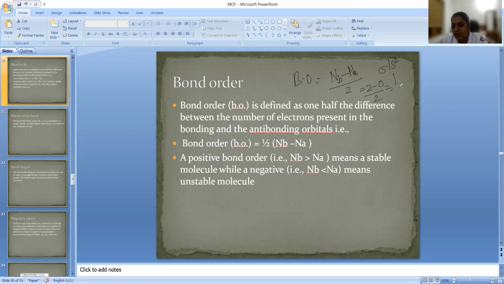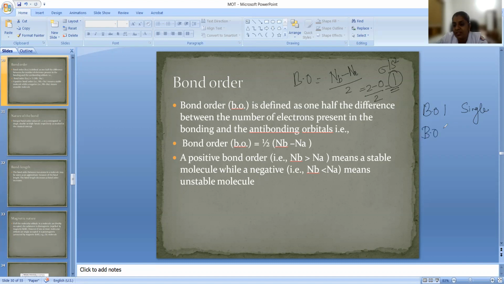So 2 by 2 is equal to 1. So this will give you an idea. If bond order is equal to 1, it is a single bond. The bond between the atoms in the molecule is a single bond.